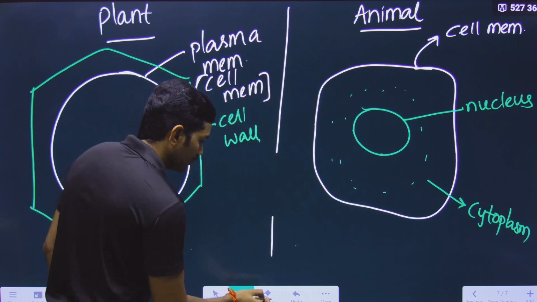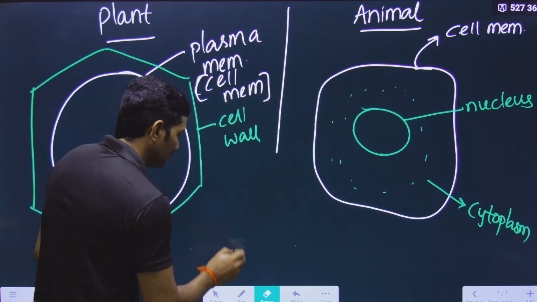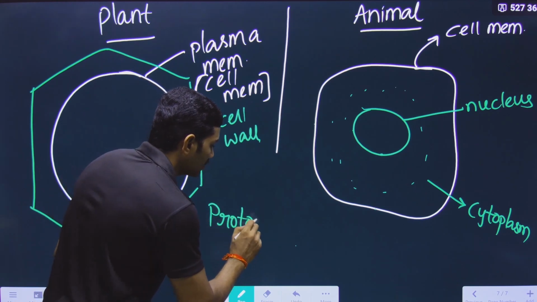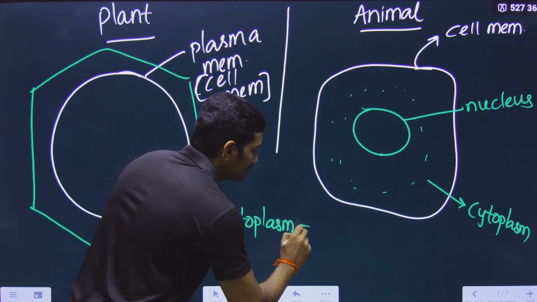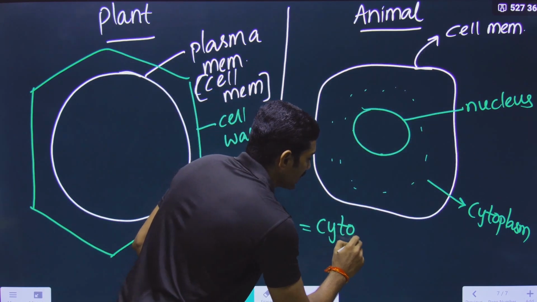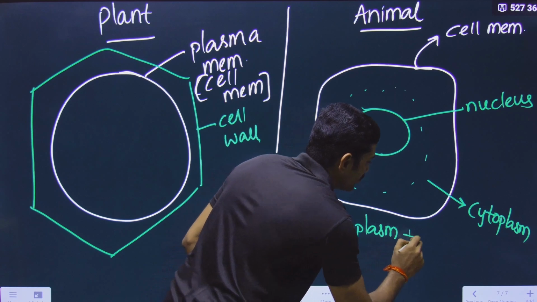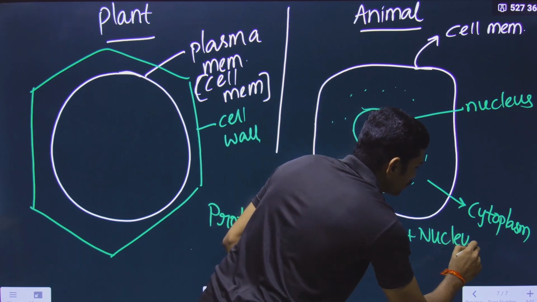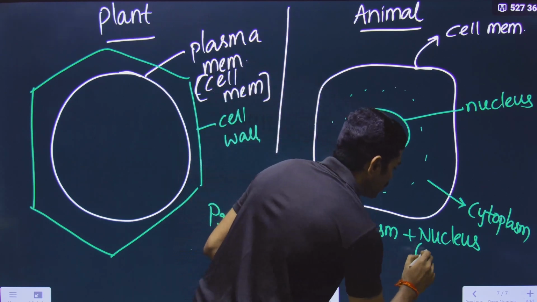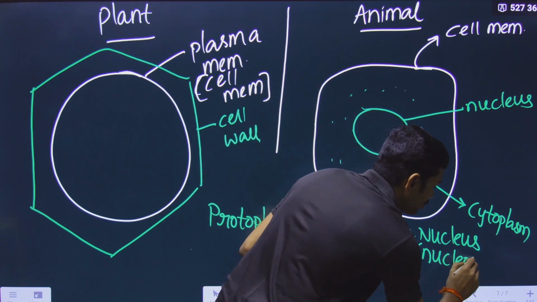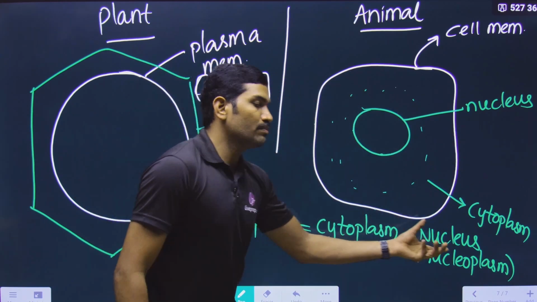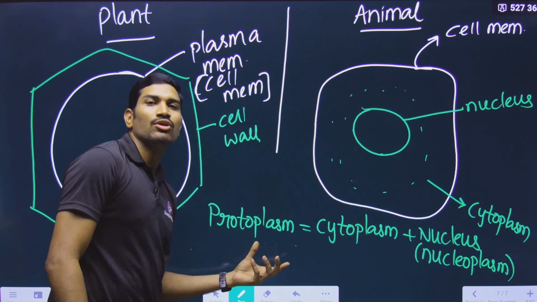So how can you write protoplasm? Protoplasm is equal to cytoplasm plus nucleus. Sometimes they say the content present inside the nucleus is called nucleoplasm, so it is written as cytoplasm plus nucleoplasm is equal to protoplasm.